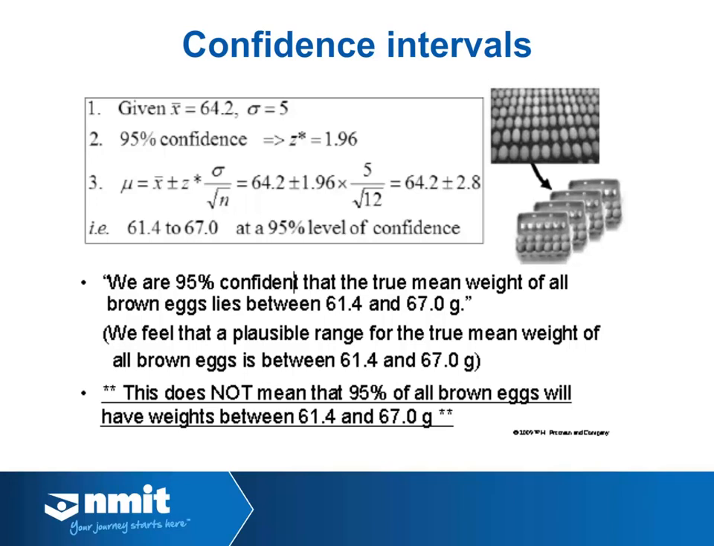So here are the calculations, all those numbers subbed in, and once we sub all those numbers in, our confidence interval for estimating the true mean with 95% confidence is 64.2 plus or minus 2.8. Therefore, we would say we are 95% confident that the true mean weight of all brown eggs lies between 61.4 and 67 grams. We're not saying that all brown eggs or 95% of brown eggs will be between those values. We're saying the true mean weight is somewhere between those two.